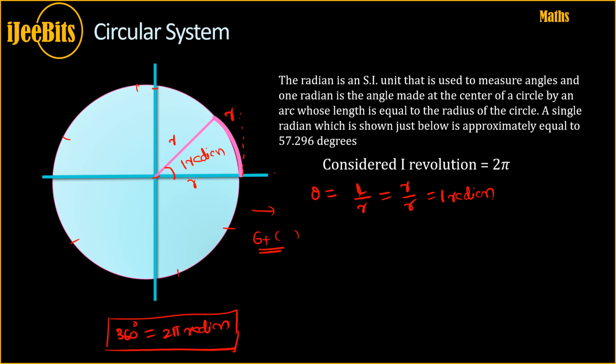Generally for trigonometry, we use radians. There are instances where we can denote them as degrees as well.